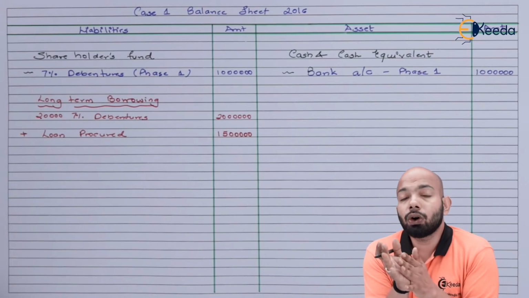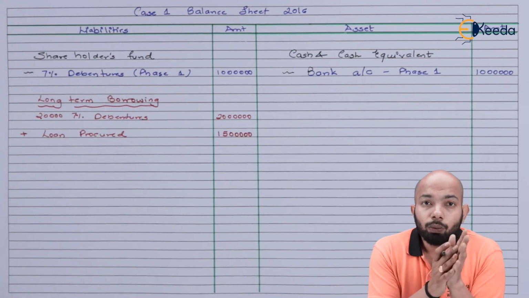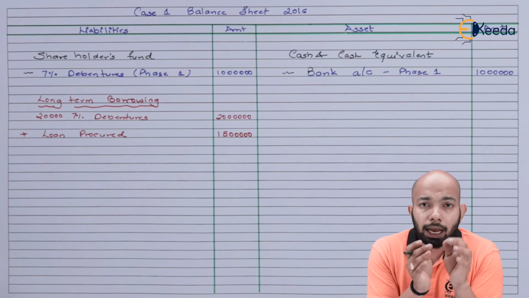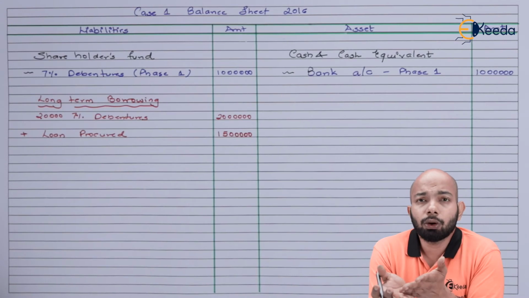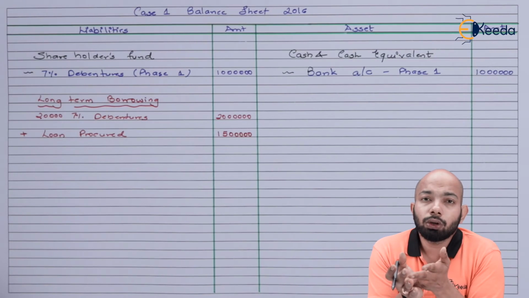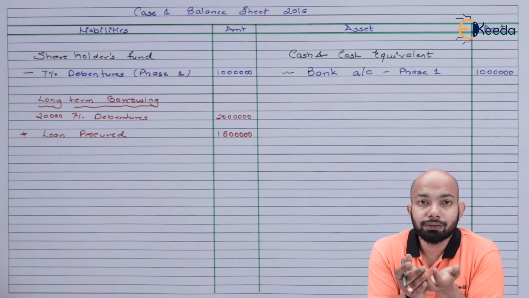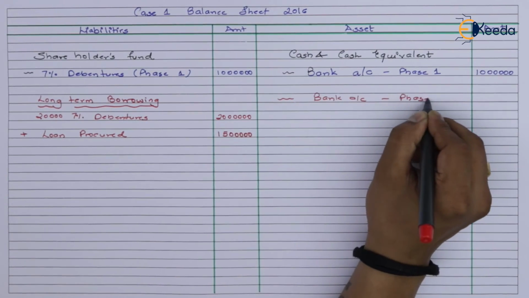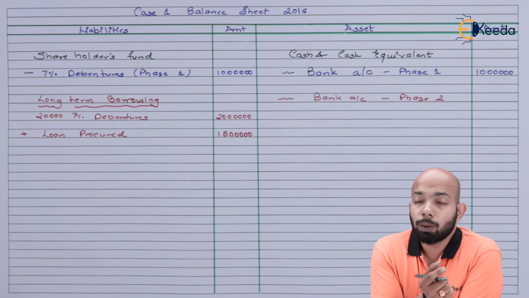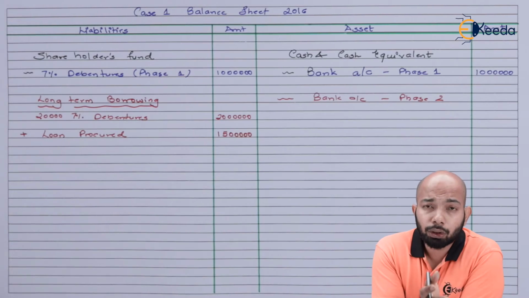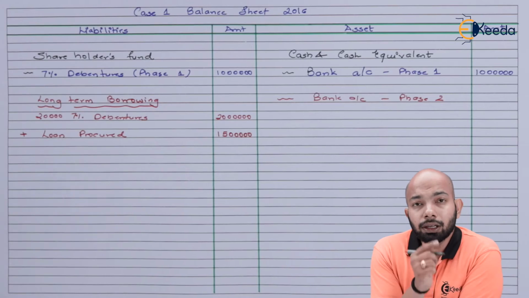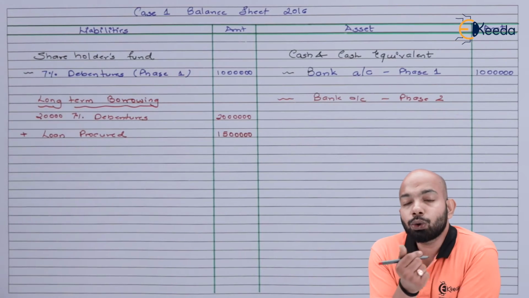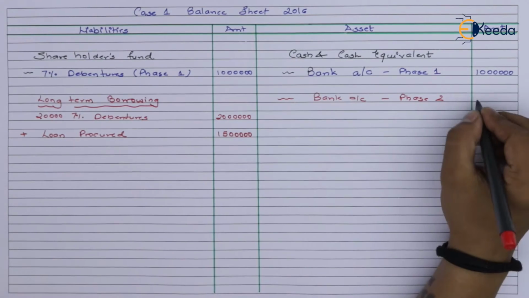The simultaneous effect will be shown on the asset side. One will be the debenture suspense account, which will be a part of non-current assets, and the next one will be the effect on bank account, because that will be the total of receipt money that we have received here. Now, if you have procured a loan of 15 lakh rupees here, 15 lakh rupees are in your bank account. Hence, it is shown on the asset side here.